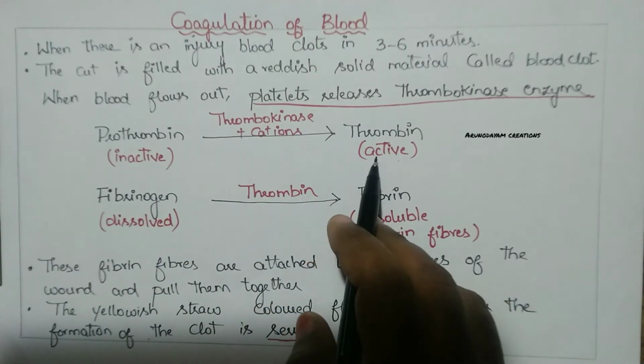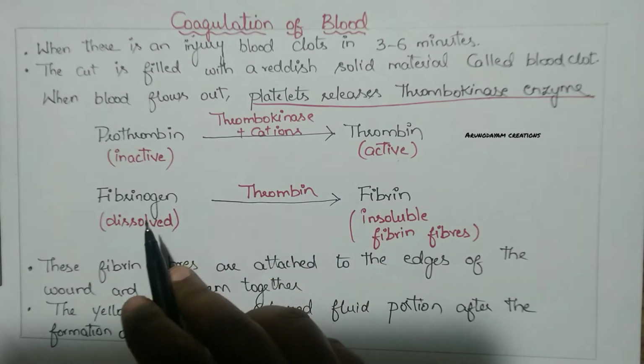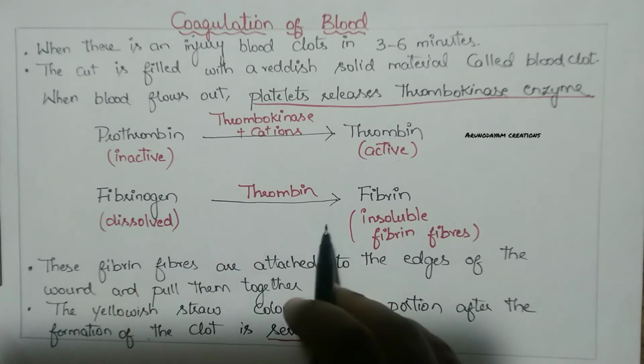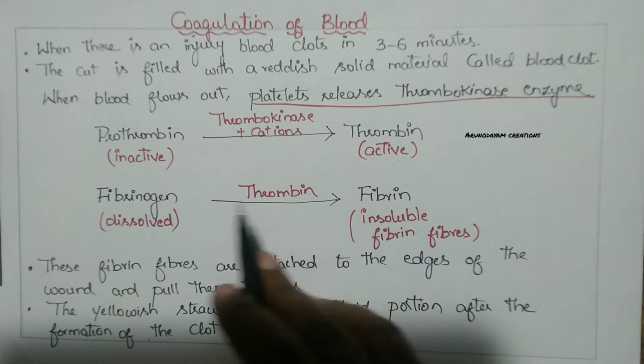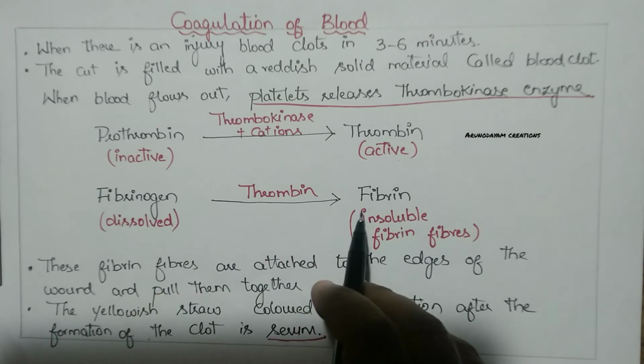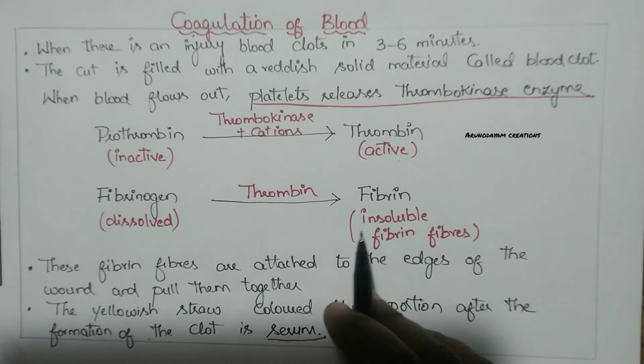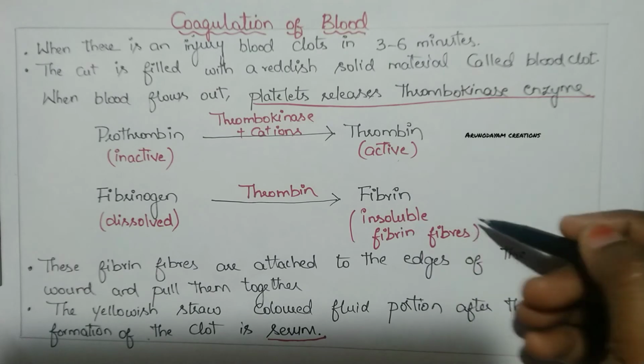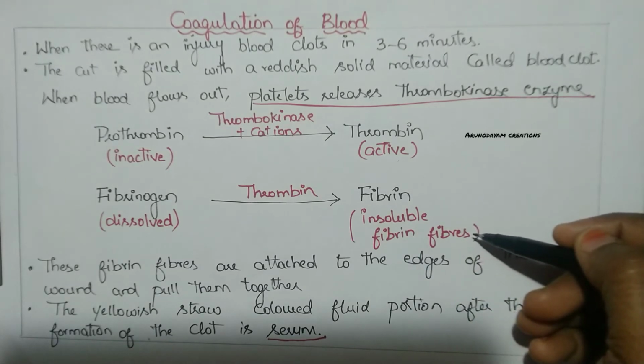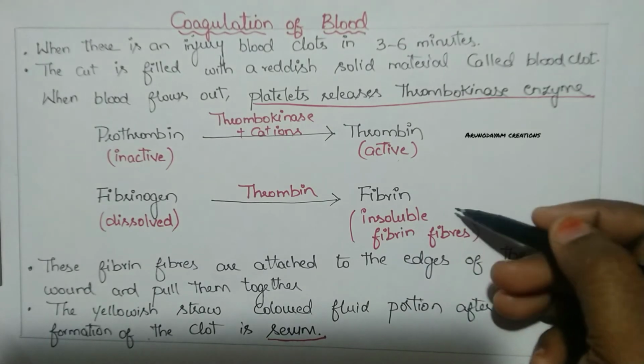Next, this thrombin again acts on another substance called fibrinogen, which is in a dissolved state in our blood, into fibrin. It converts dissolved fibrinogen into an insoluble form, that means into fibrin. This fibrin is present in the form of fibers. So it is actually in the form of fibers.